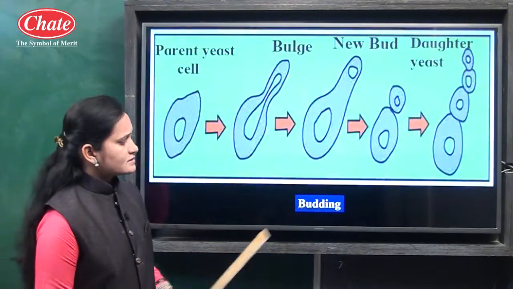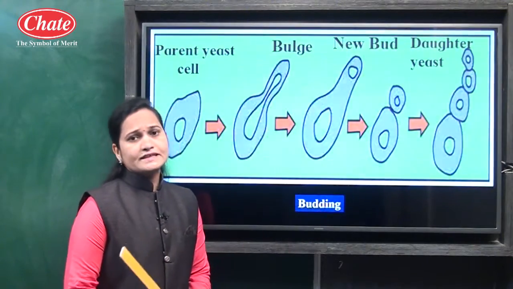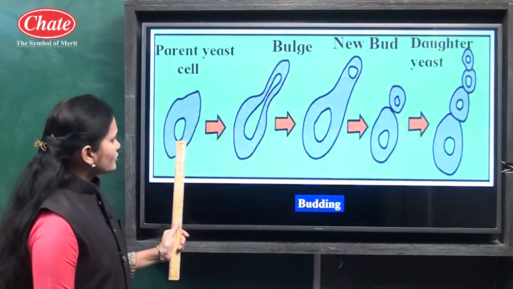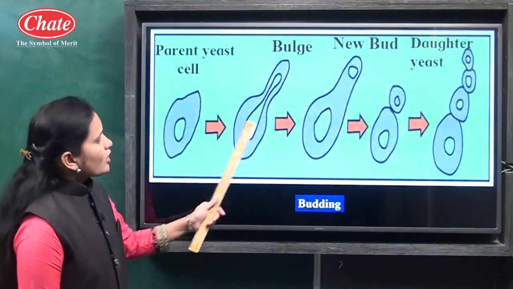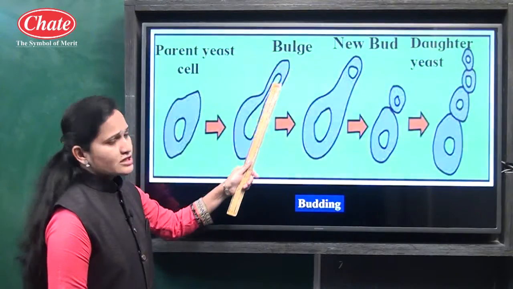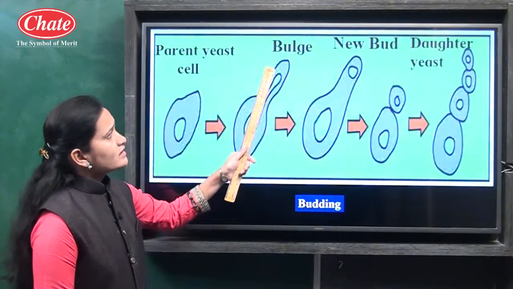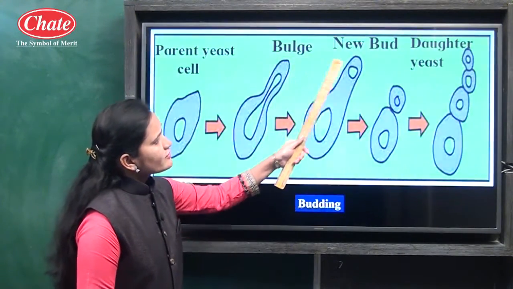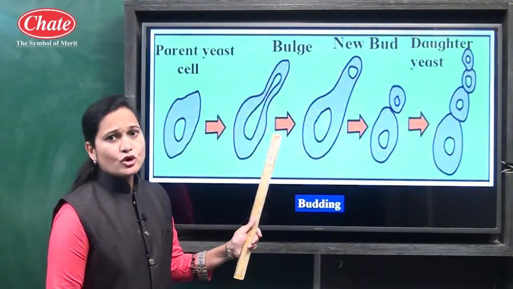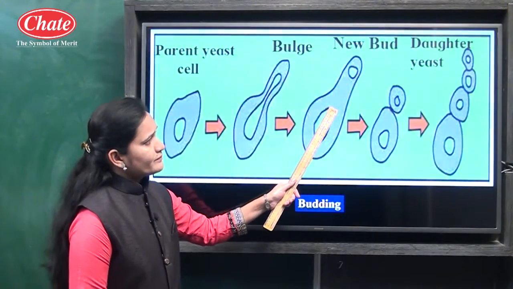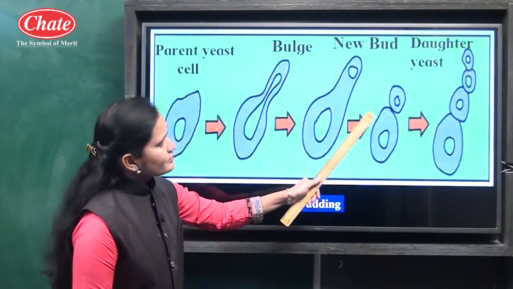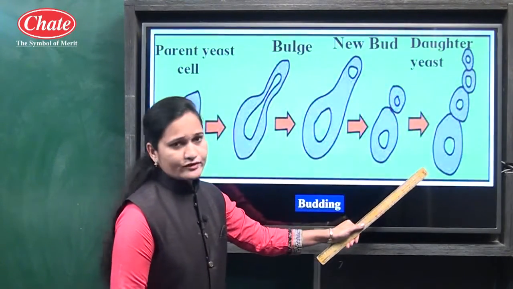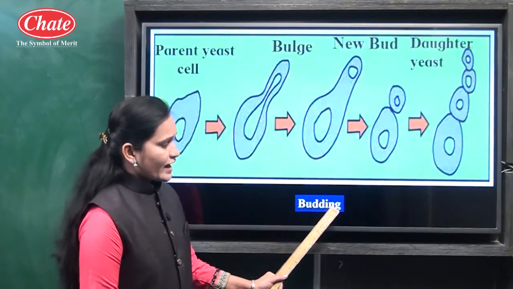Now the third method is budding. Budding takes place in the yeast cell. In that, you can see the parent yeast cell in this structure. After that, one bulge-like structure starts to occur on the parent cell. This bulge is known as the bud. This bulge starts to convert into a bud, and simultaneously a daughter nucleus enters into this bud. In favorable conditions, these buds start to grow separately, and after that daughter yeast starts to develop there, so it is known as budding.